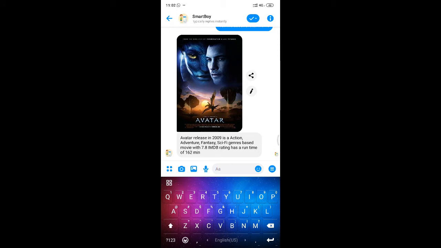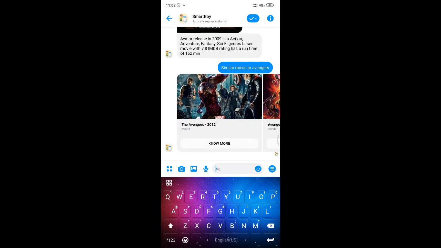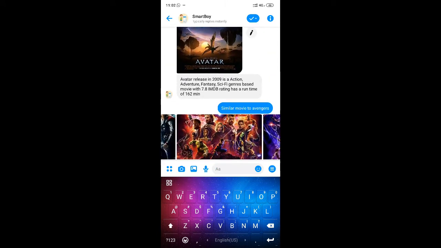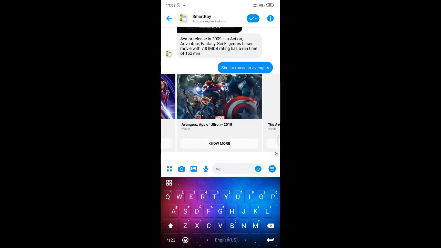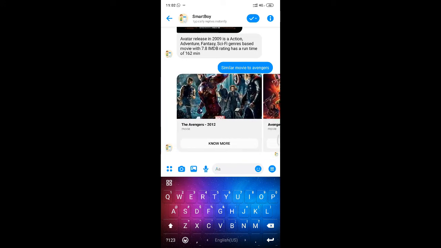So this is how the bot responds with movie information and also suggests movies. The bot also suggests movies similar to Avengers. Let's see what the bot gives us. It gave Avengers: Infinity War, Avengers: Endgame, and Avengers: Age of Ultron, and this is how all the Avengers movie information is provided by the bot.